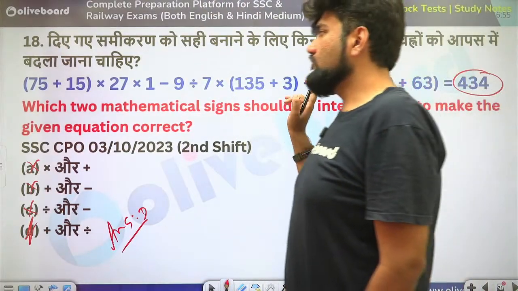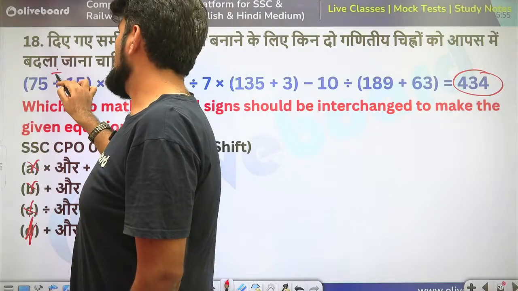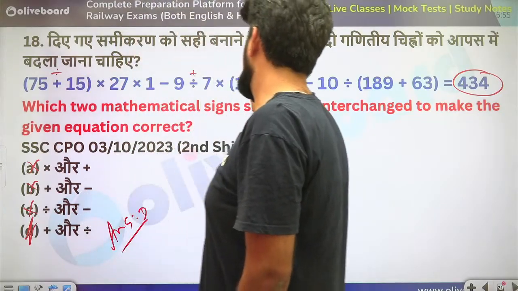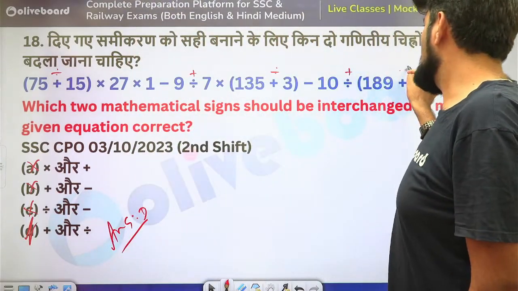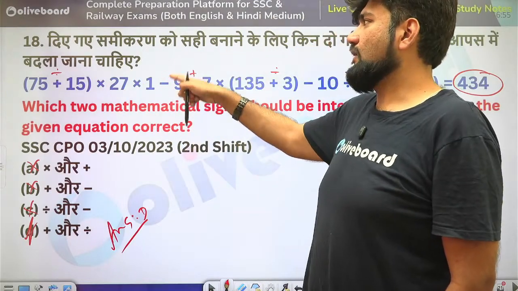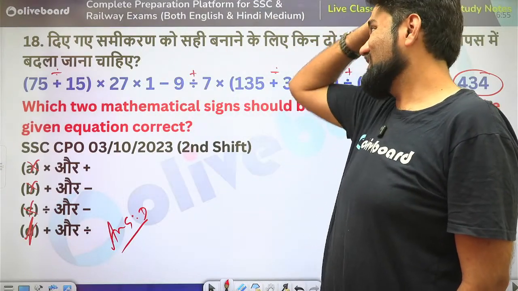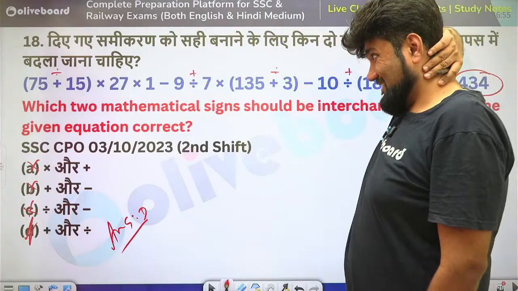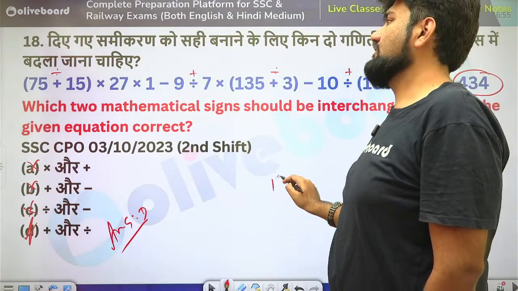Okay, but if you still want to check it, I will put it here: divide plus divide plus divide. This is 5. Okay, 5 into 27 into 1. So half of 27 is 13.5. So 135.